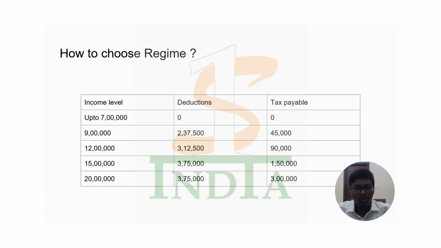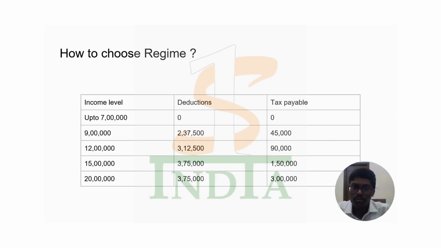In case your income level is up to 9 lakhs, please check whether your deductions are up to 2.37 lakhs. If it is less than 2.37 lakhs, you need to opt for the new tax regime. And if your income is up to 12 lakhs, you need to check whether your total deductions available are 3,12,500 and above. If yes, you can go for the old tax regime. If no, kindly go for the new tax regime.